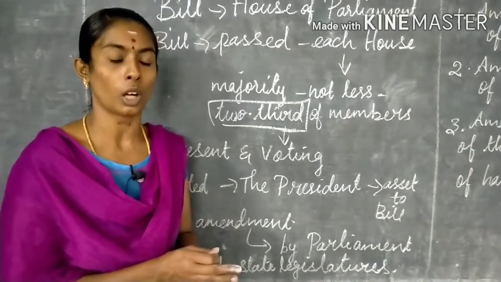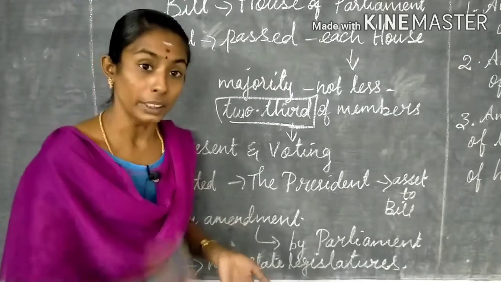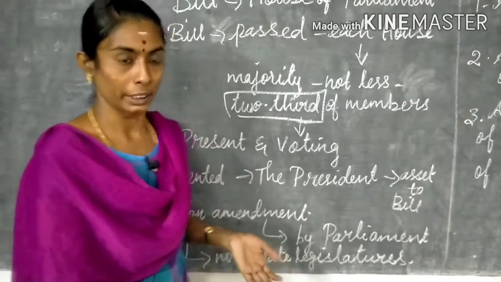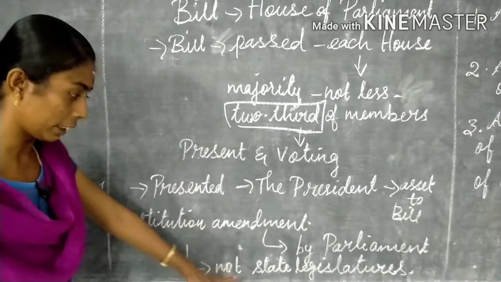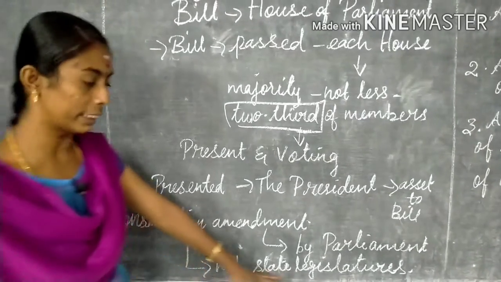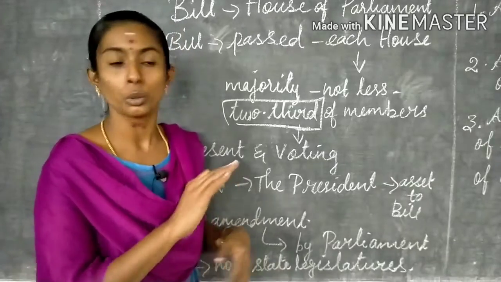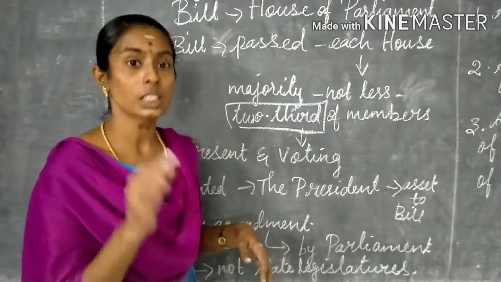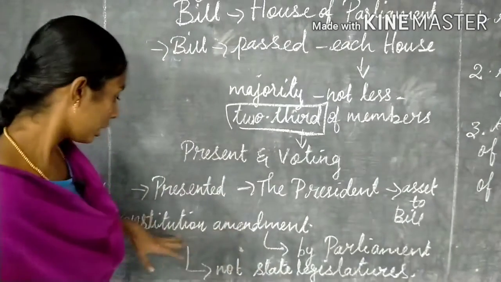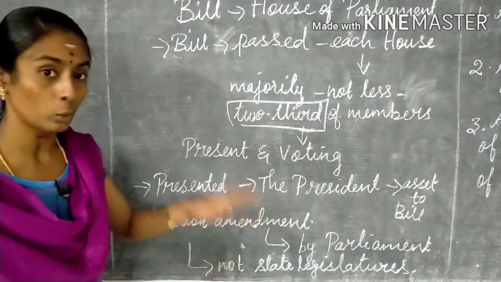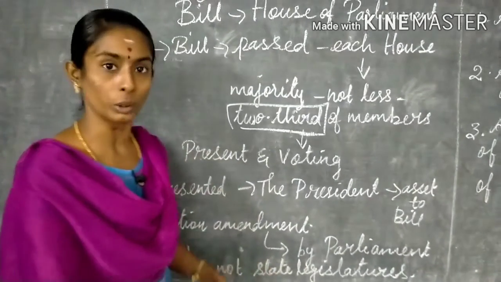Any amendment in the Constitution can be done by the Parliament only. It is not done by any state legislature. A particular state cannot make changes in the Constitution. The amendment is brought up only in the Parliament.